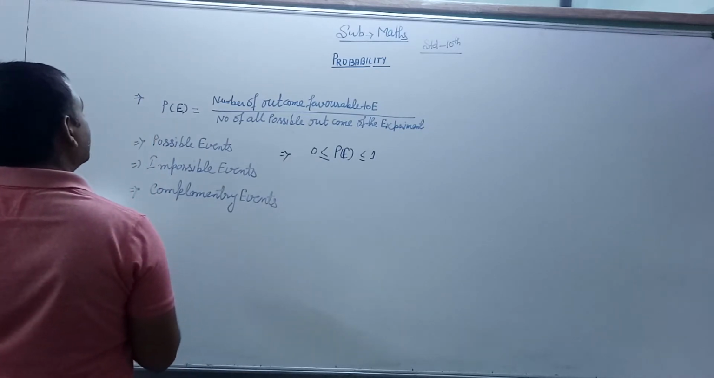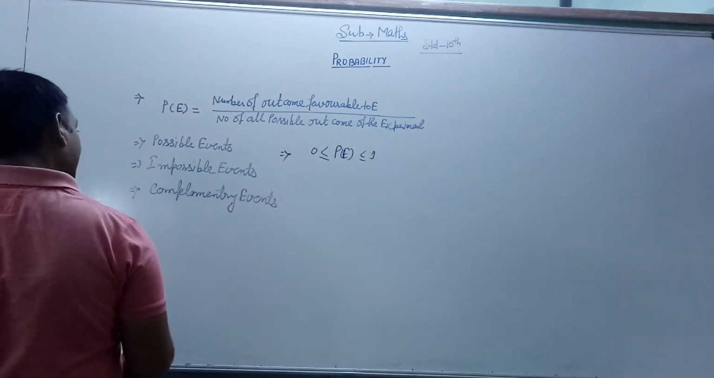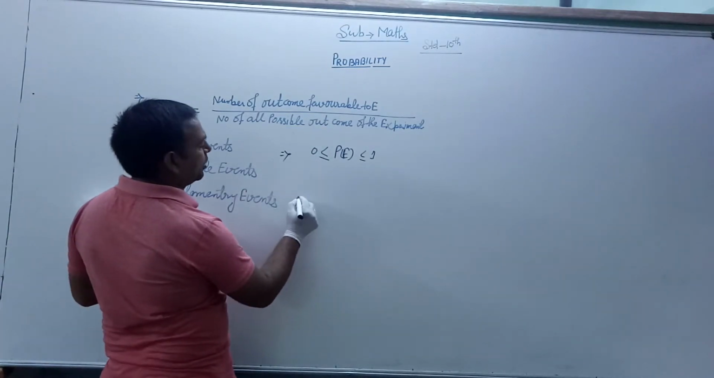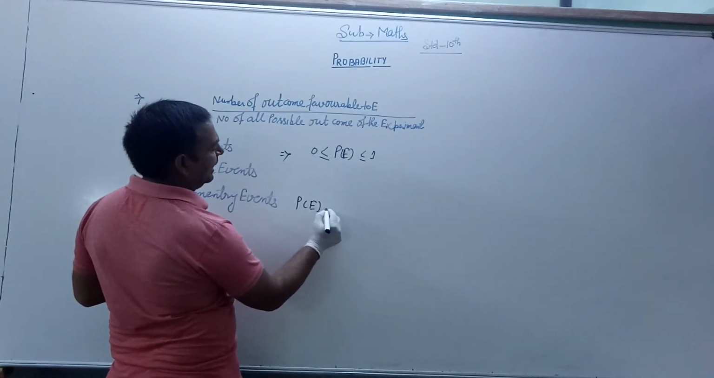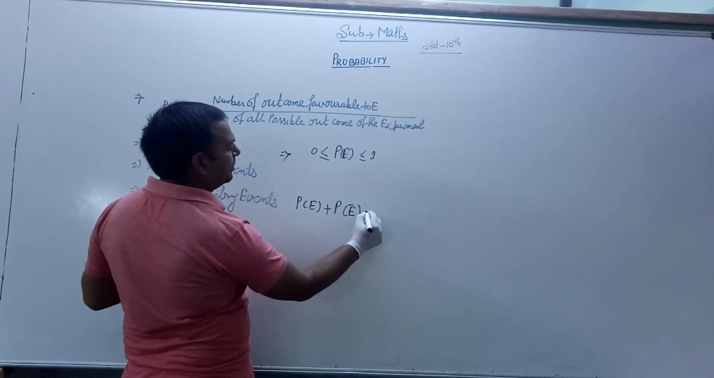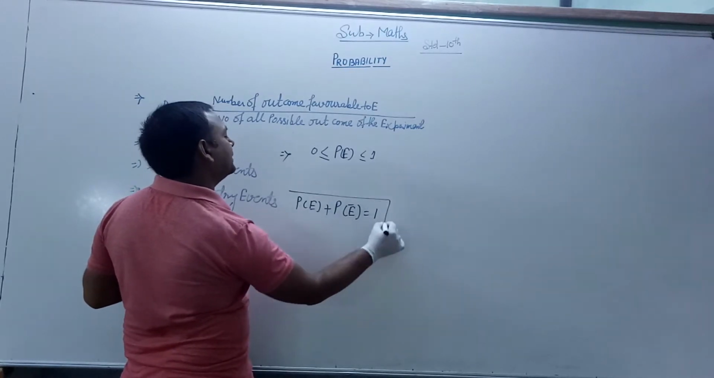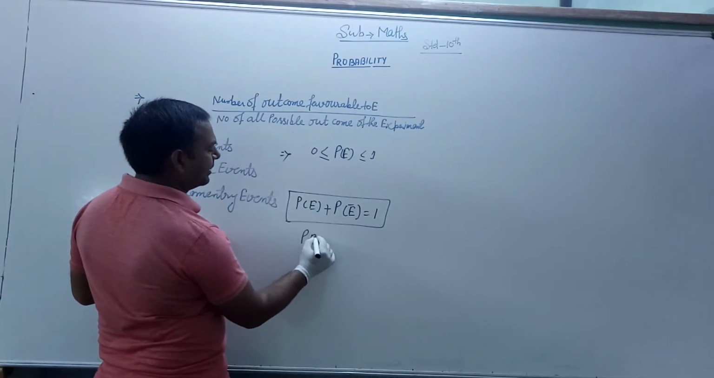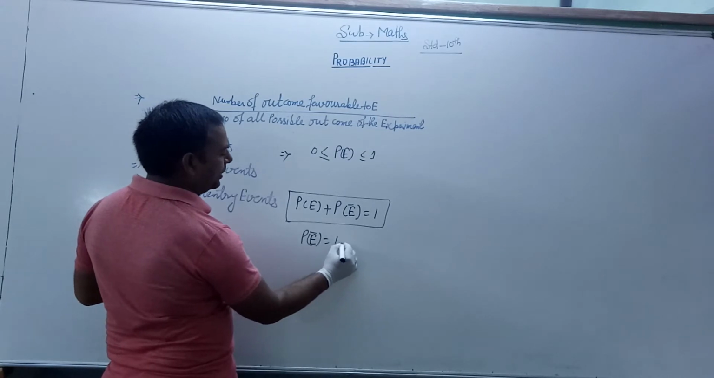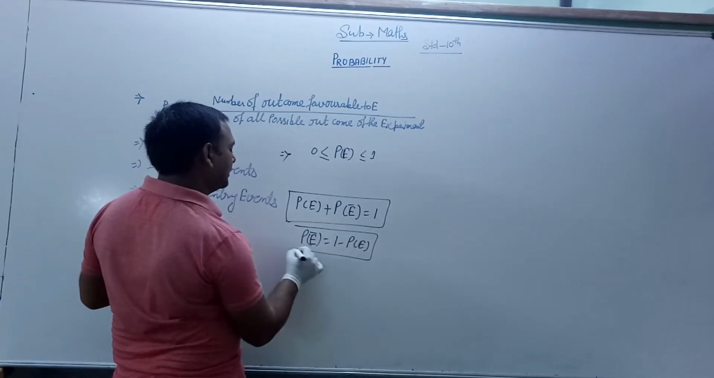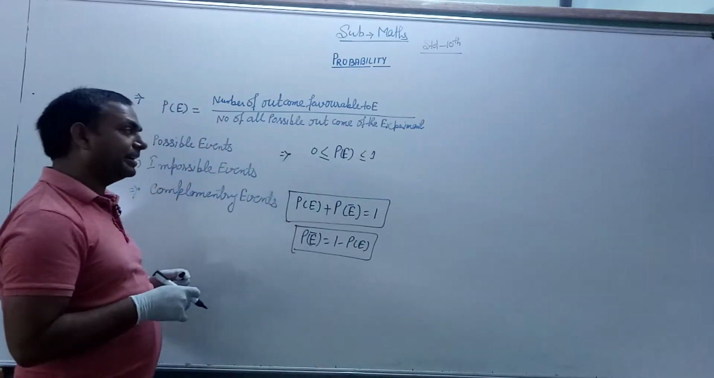Okay. So the second condition is that if you take the complementary events, the formula is probability P(E) plus probability P(E bar), which is called the complement, is equal to 1. This is the formula. Or you can write that probability P(E bar) is equal to 1 minus probability P(E), right? So this is called complementary events.